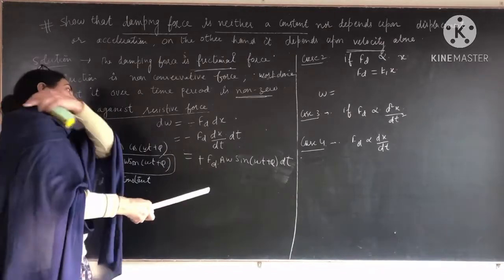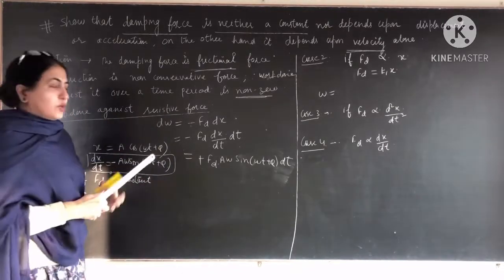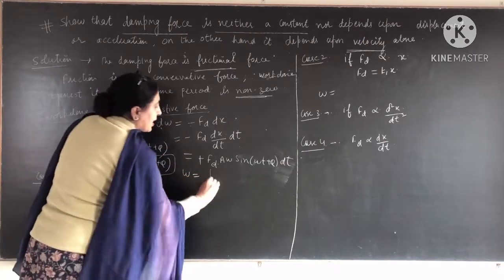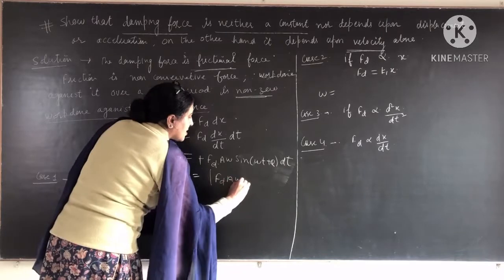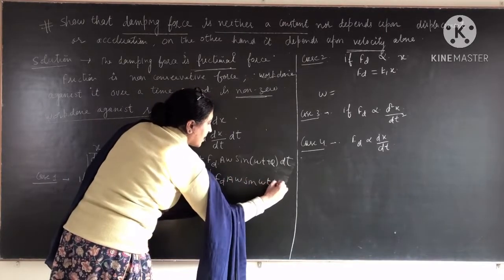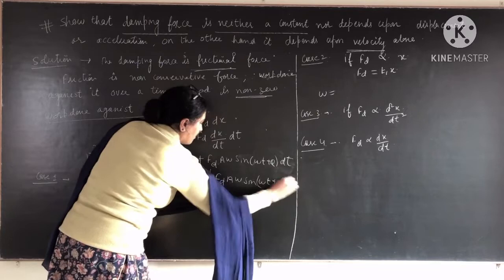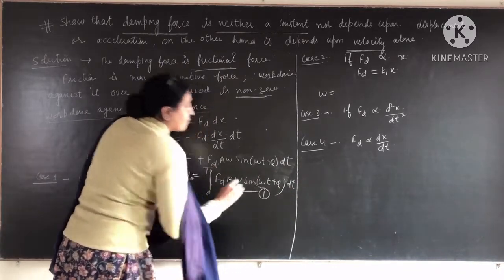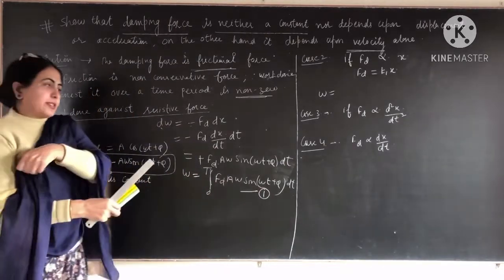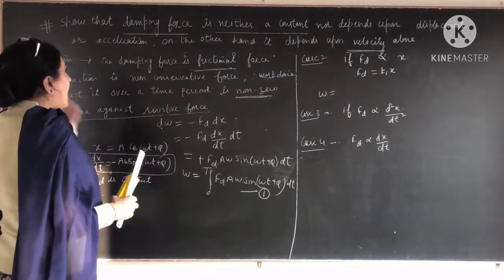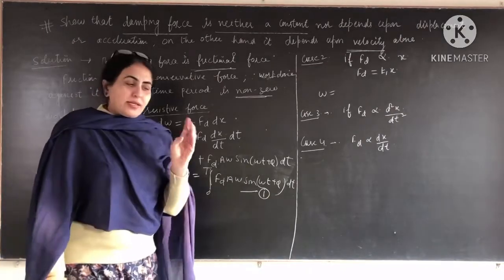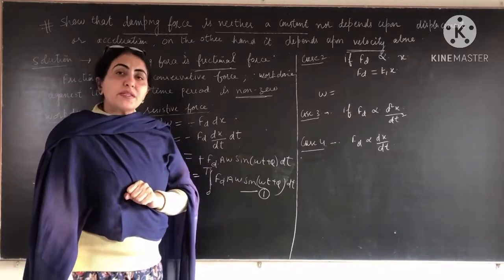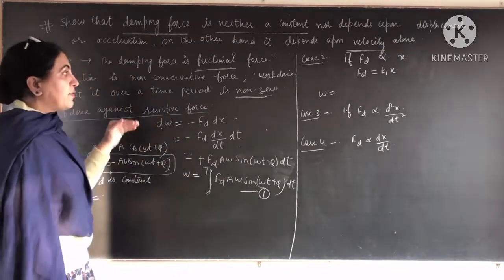Now we want the work done over a time period. So the work done over a time period, W, from this dW, will be the integral of Fd A omega sin(omega t plus phi) dt between the limits 0 to T. We integrate. So take it as equation number one. Now we have to prove that the damping force is neither a constant nor depends upon displacement nor acceleration, but depends upon velocity. So for this we take four cases.